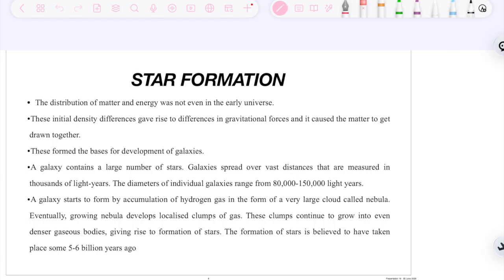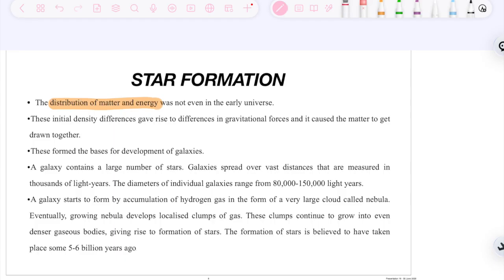So now we have to understand how stars and galaxies were formed. First, let's understand how galaxies were formed. In the early universe, there was a distribution of matter and energy, but it was not an even distribution.